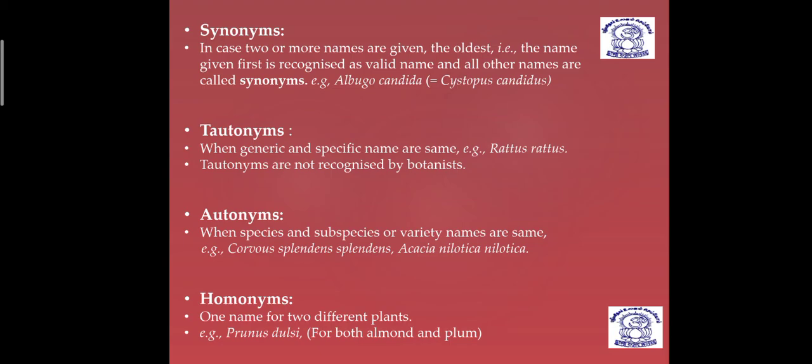So dear students, for synonyms remember two different names; tautonyms, the specific epithet and genus name are the same; autonym, the specific epithet and subspecies or variety are the same; and homonym, one name is given for two different plants. So these are the different categories of names.